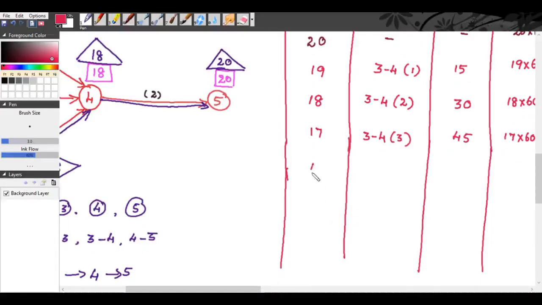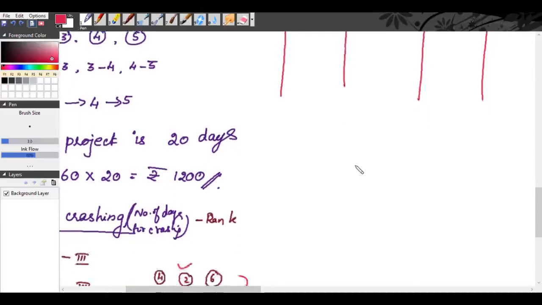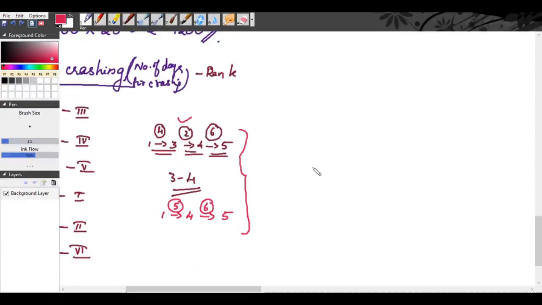So your duration becomes 16 days. You are crashing the activity 3, 4. Sorry, you cannot do that. No. You have to see which path is common. You can have only one critical path. So now two critical paths. From these two paths, you have to reduce a common path.